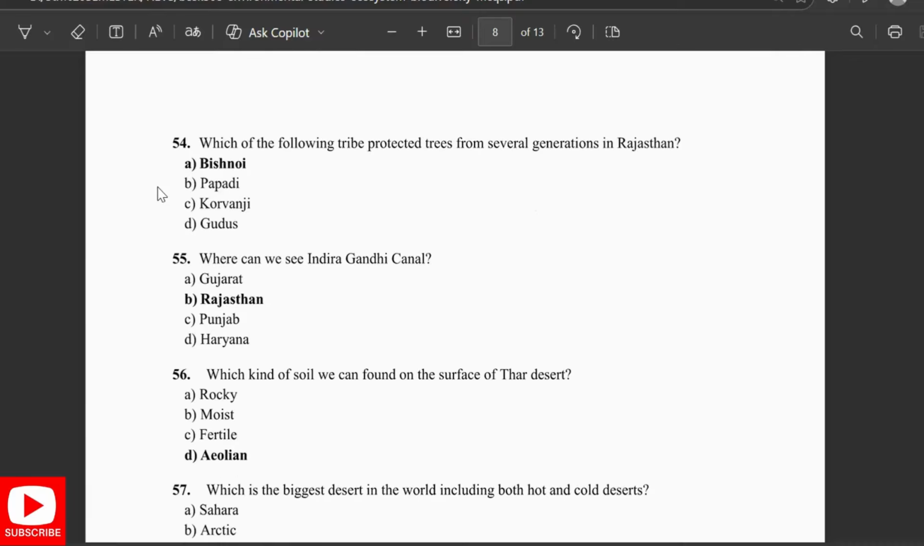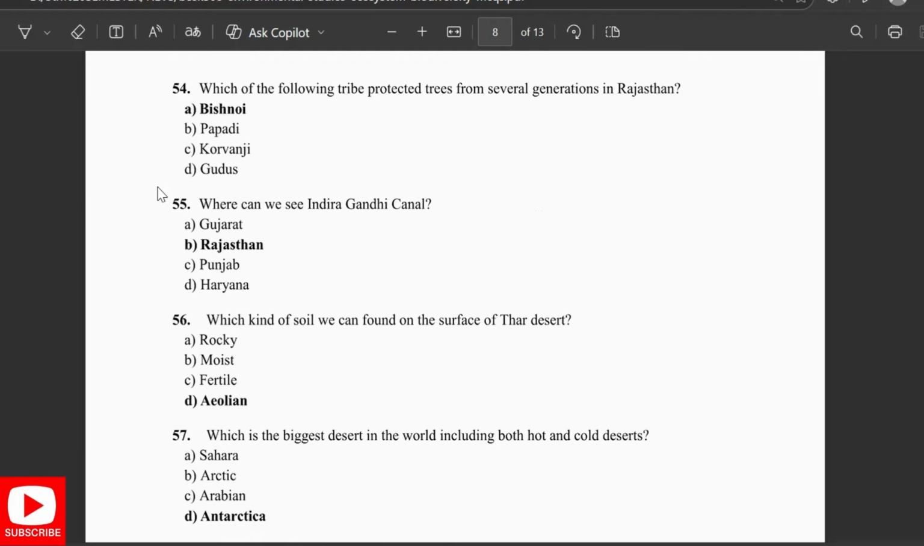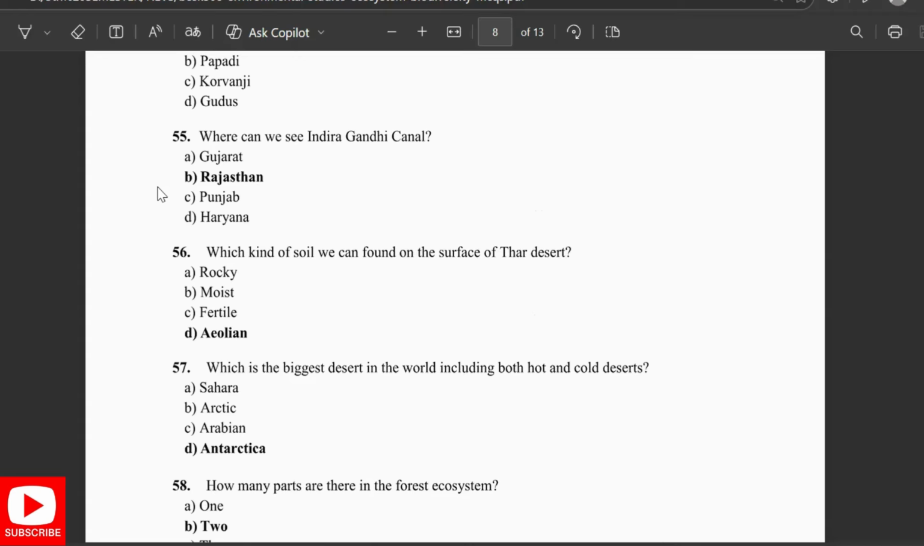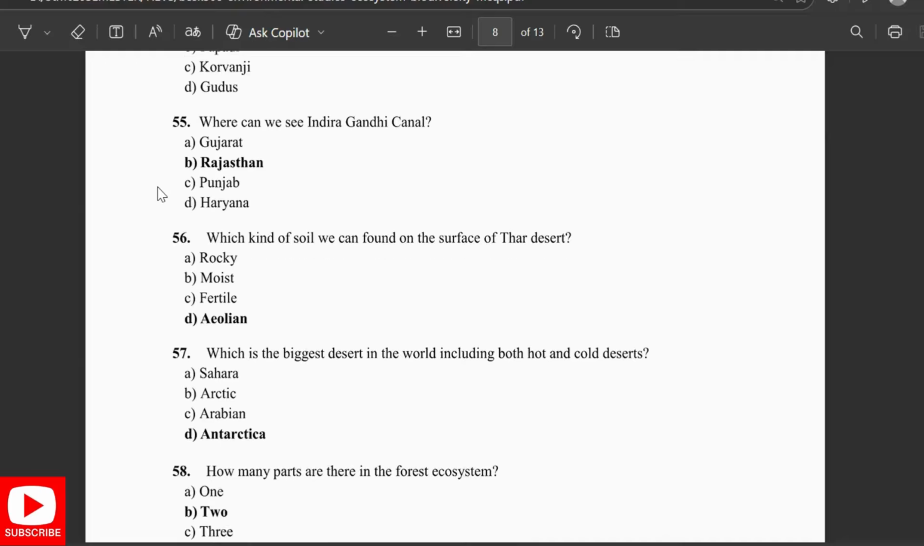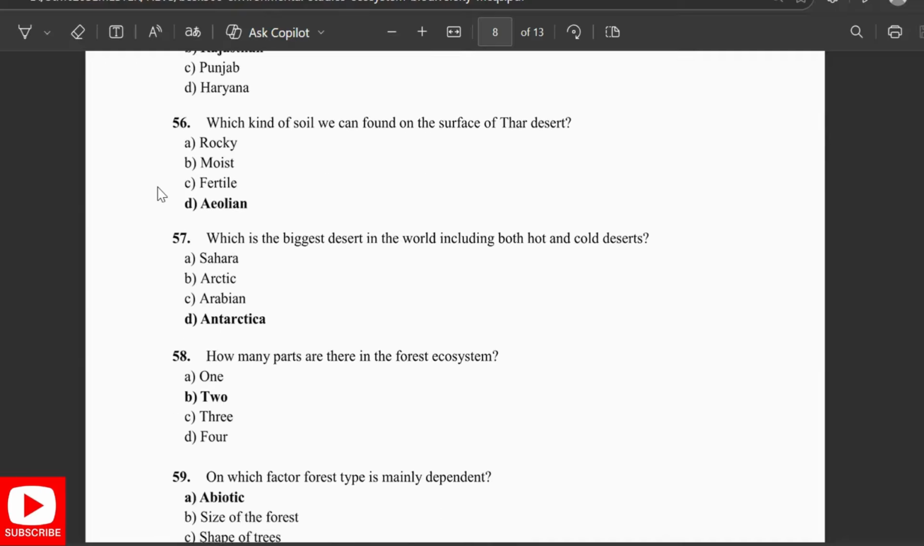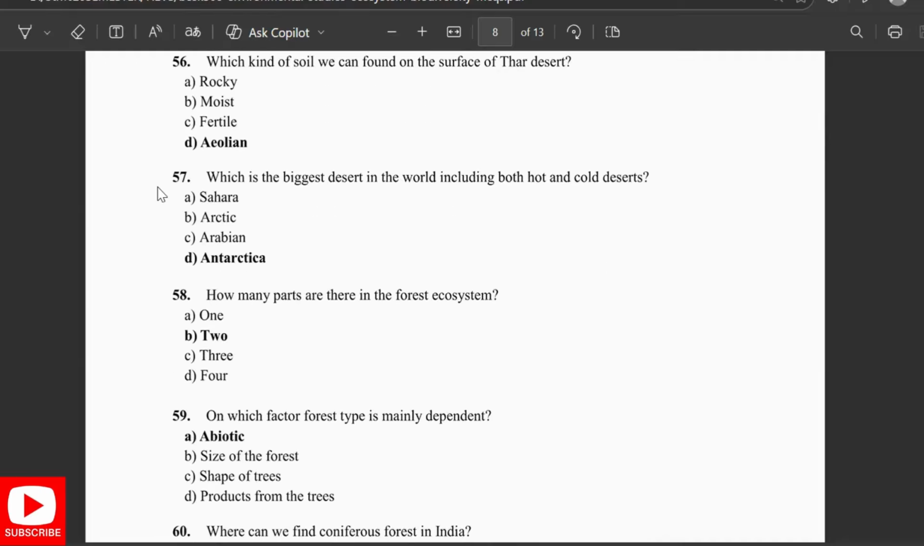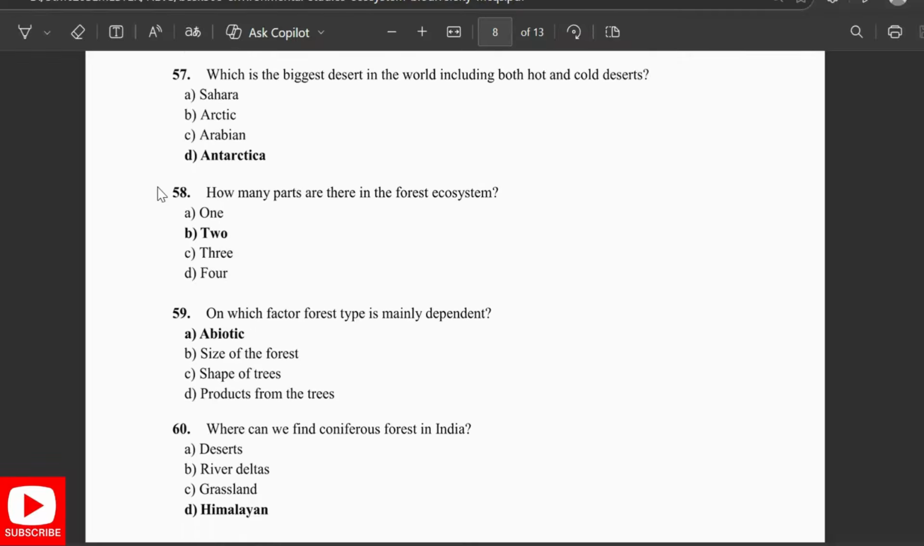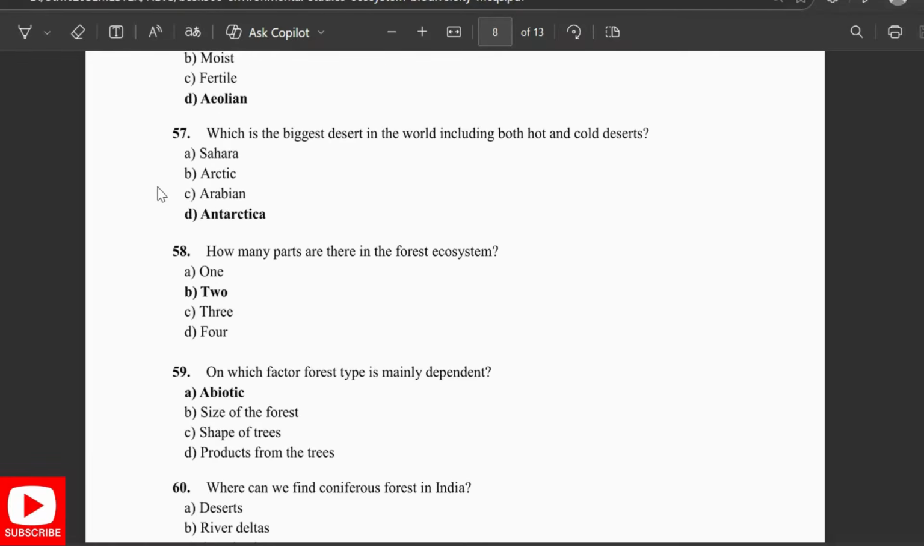Which of the following tribes is protected over several generations in Rajasthan? Bishnoi. Where can we see the Indira Gandhi Canal? In Rajasthan. Which kind of soil can we find on the surface of the Thar desert? Aeolian. Which is the biggest desert in the world, including both hot and cold deserts? Antarctica. How many parts are there in the forest ecosystem? Two. On which factor is forest type mainly dependent? Abiotic. Where can we find the coniferous forest in India? In the Himalayan region.